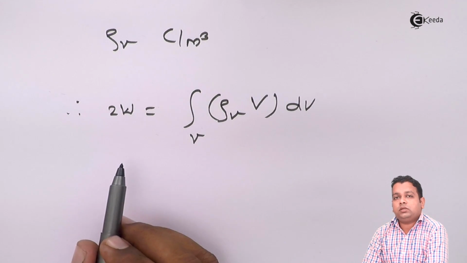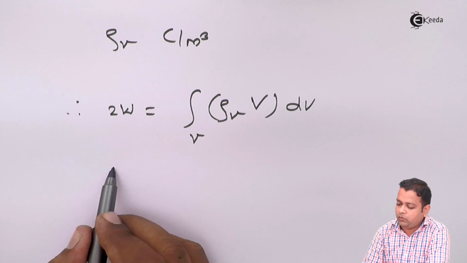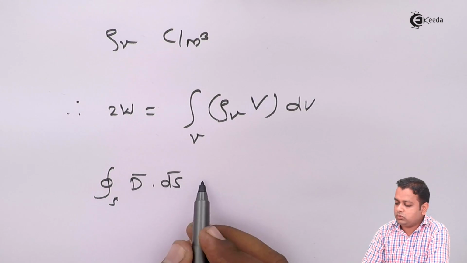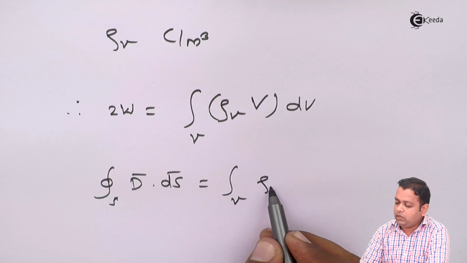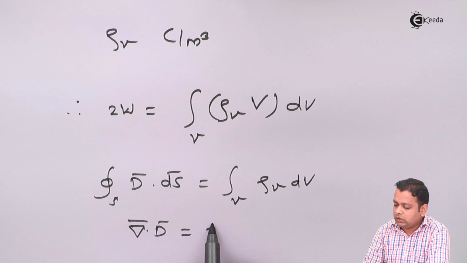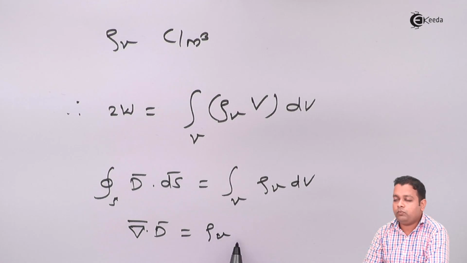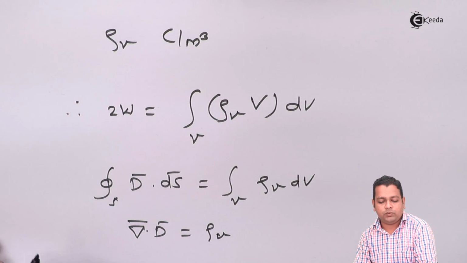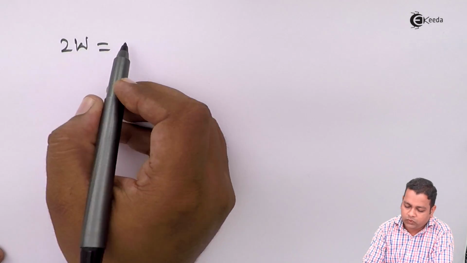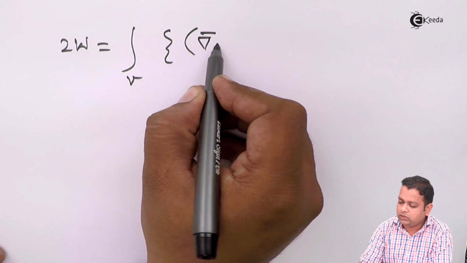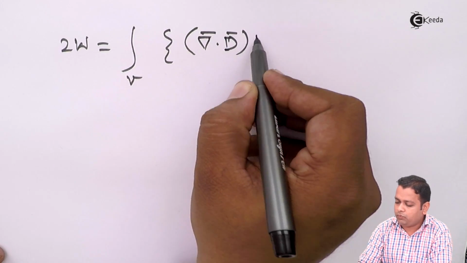So now utilizing the point form of Gauss's law. Gauss's law in integral form is the closed surface integral of D bar dot dS bar, given by the volume integral of rho v dV, or divergence of D bar is equal to rho v in point form, also called differential form. So in this equation in place of rho v we shall be using divergence of D. That is why the equation takes the form 2W is equal to the volume integral in bracket divergence of D bar and the potential V, dV.